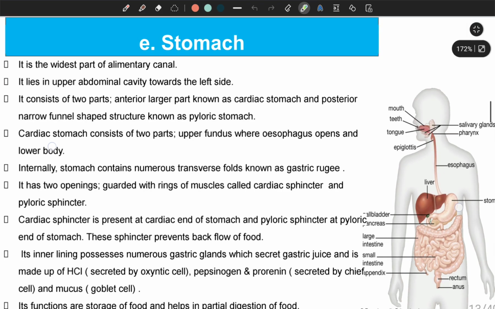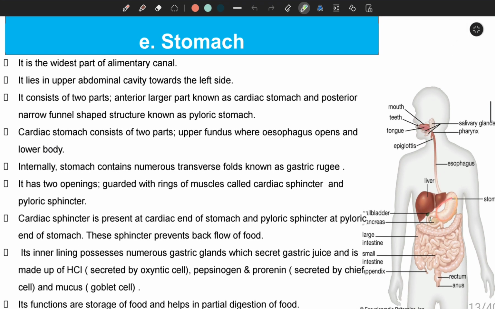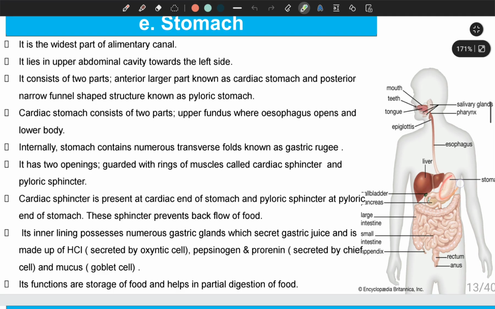Stomach, it is the widest part of the alimentary canal that you can see in the figure as well, and it lies in the upper part of the abdominal cavity slightly towards the left side, and it consists of two parts. The anterior larger part is known as cardiac stomach, whereas the posterior narrow funnel shaped structure is known as pyloric stomach. So in broad way, the stomach of human is divided into two parts. The larger part is known as cardiac stomach, whereas the posterior narrow funnel shaped part of the stomach is known as pyloric stomach.